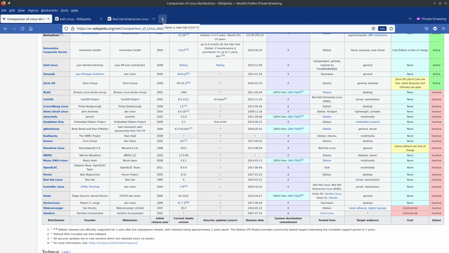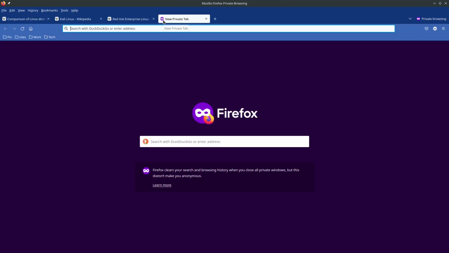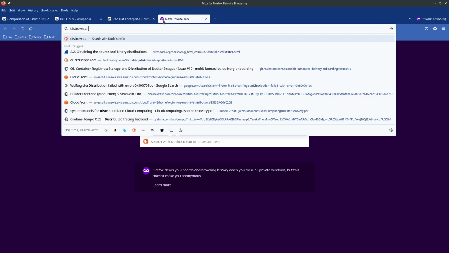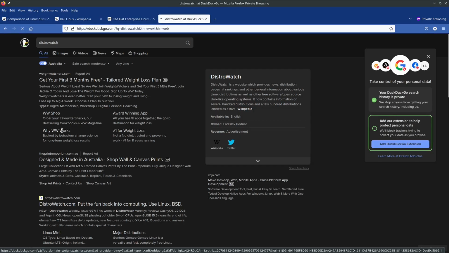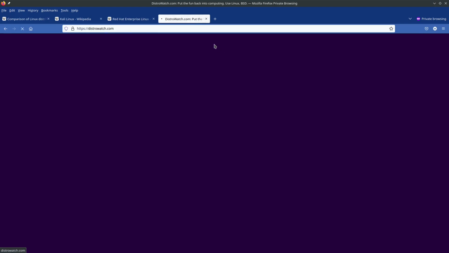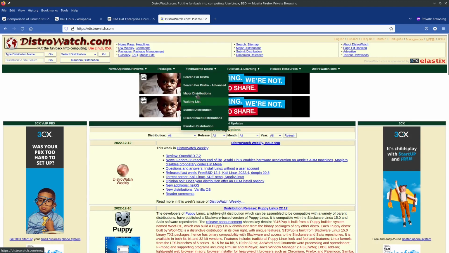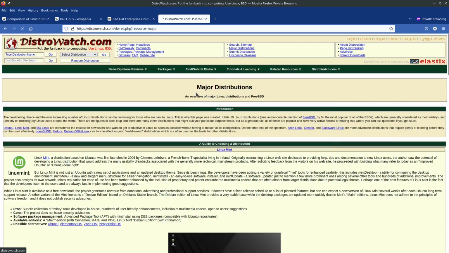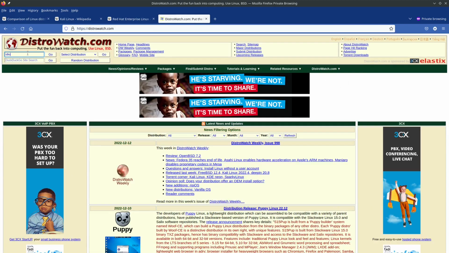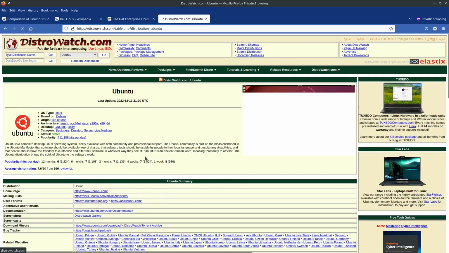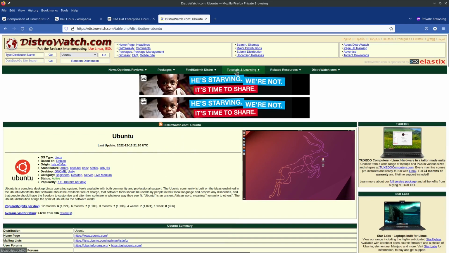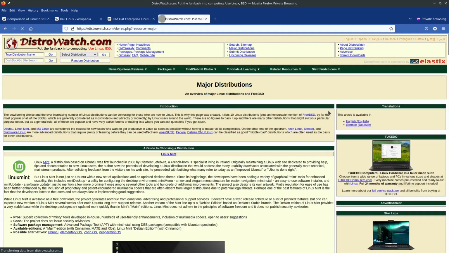So to get the details of all these distributions, you can go to a website called DistroWatch. Just try to search it in your favorite search engine and go to distrowatch.com, and here you just need to go to search for major distributions, or in fact you can search for a distribution that you're looking for. For example, if you are looking for Ubuntu, you can just type the text here and select go, and it will give you the details of that distribution. You can also go to major distributions, which is a list of all the major distributions out in the market.